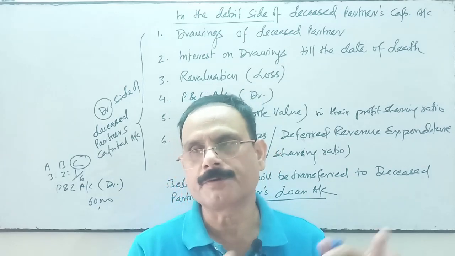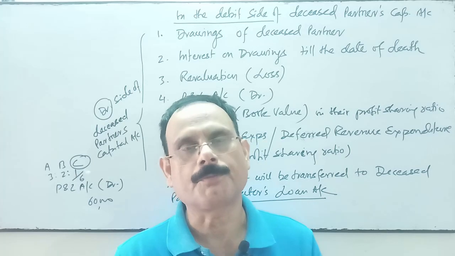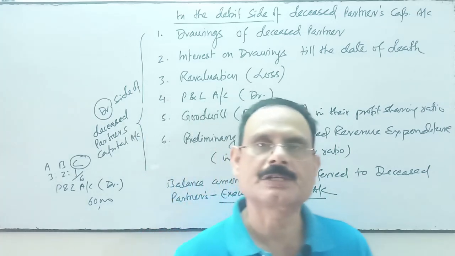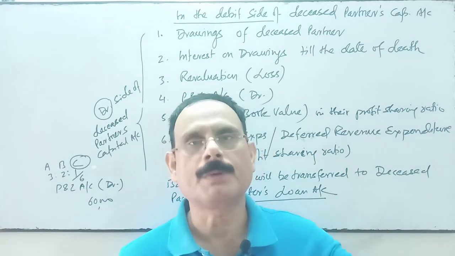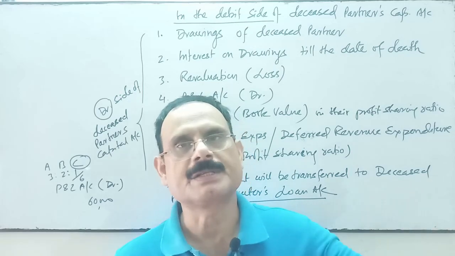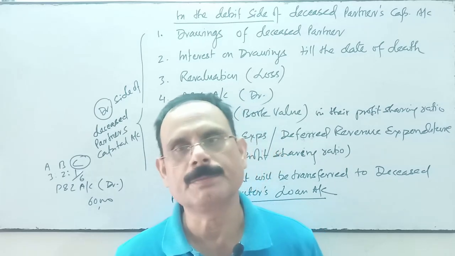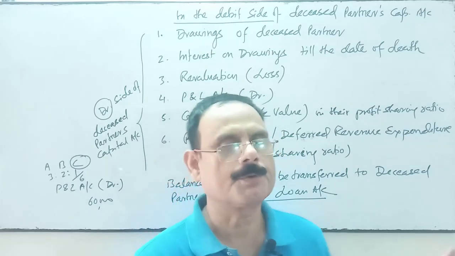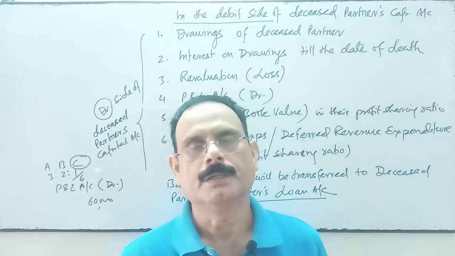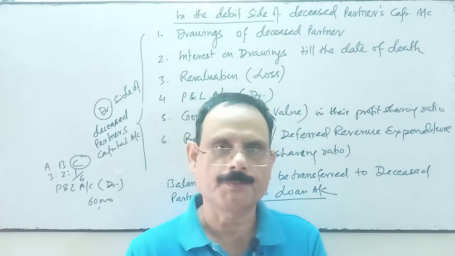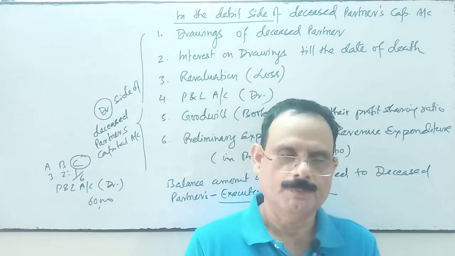If the partnership firm has suffered any loss last year, then instead of profit there may be a loss, and that loss will also be transferred to the debit side. And if there is a profit, then profit will be transferred to the credit side of the partner's capital account by writing by P&L suspense account. That may be calculated on the basis of last year's profit or the average profit of the last few years, or on the basis of turnover and profit, the relation between turnover, sales and profit, for this financial year in which the partner died.